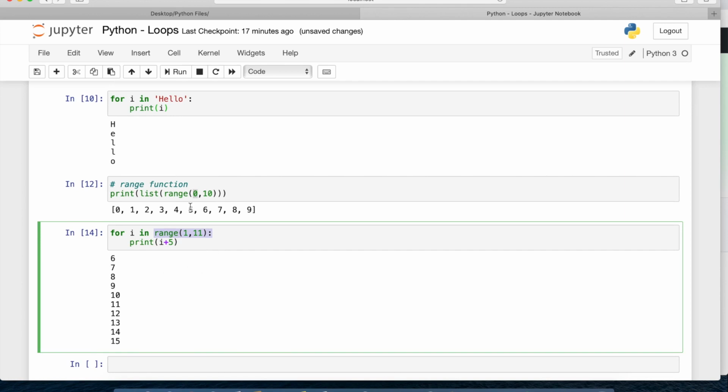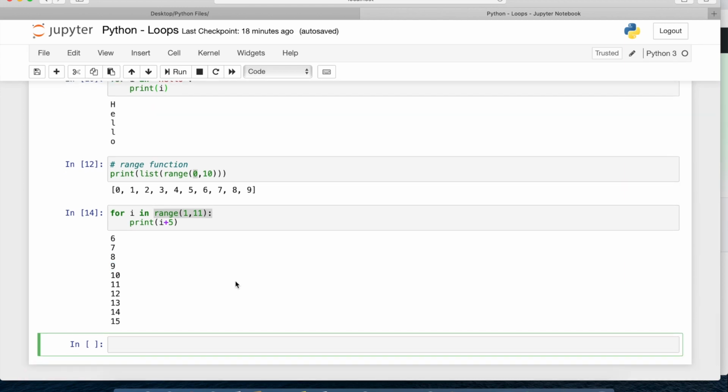So this is how we can write a for loop. There are some other things also we can do within this for loop. Now if you see here, it is printing values one after the other. So these are all individual values, individual elements I am getting as output. Suppose I want to put everything within a list again, saying 6, 7, 8, like that. I want a list of values. So what we can do is use a function here called append.